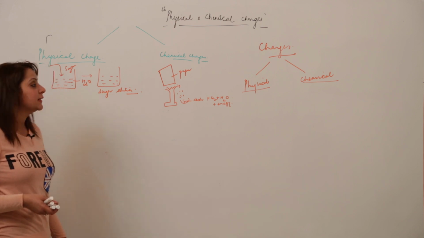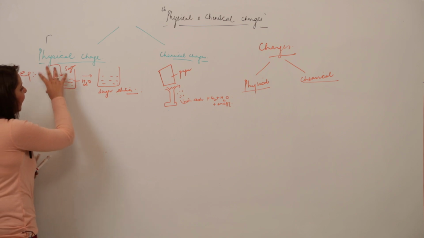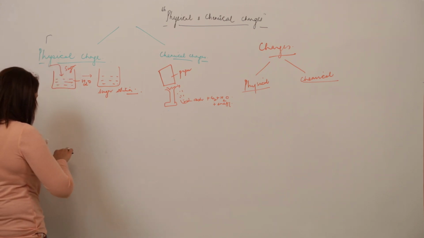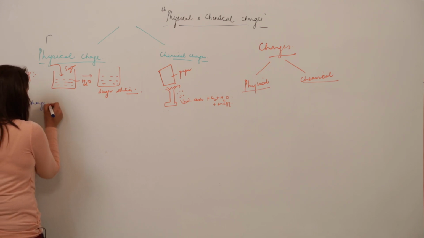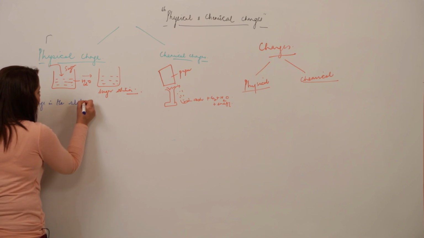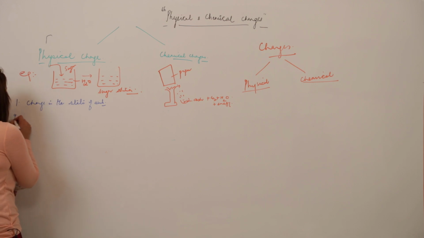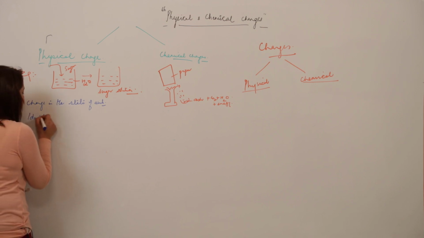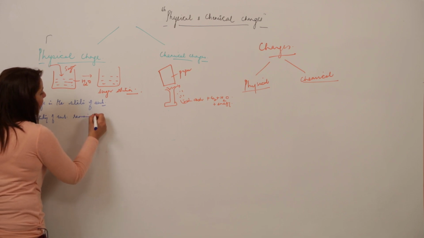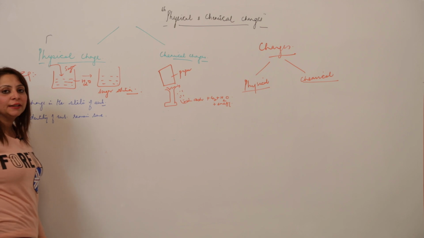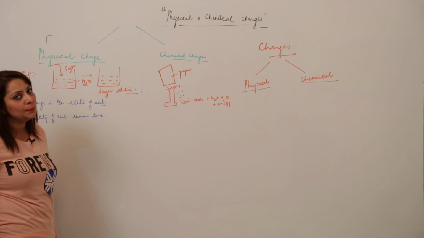Now we will look for the difference between the physical and the chemical change. When we dissolve sugar in water, what happens? It is just a change in the state of the substance. Otherwise, the identity of the substance remains as such. As you can see, the sugar remains as sugar and the water remains as water. They just unite to form a sugar solution, but the identity is still maintained.